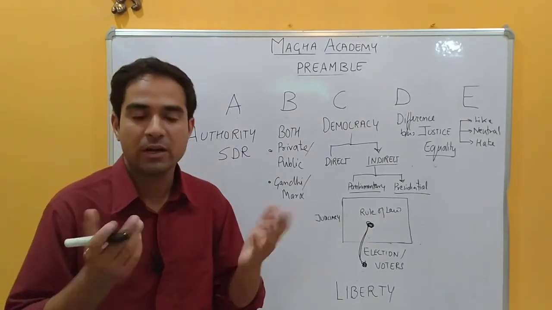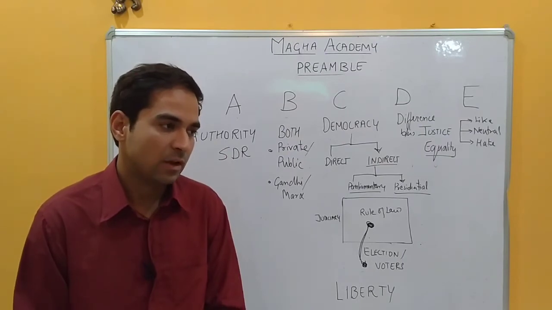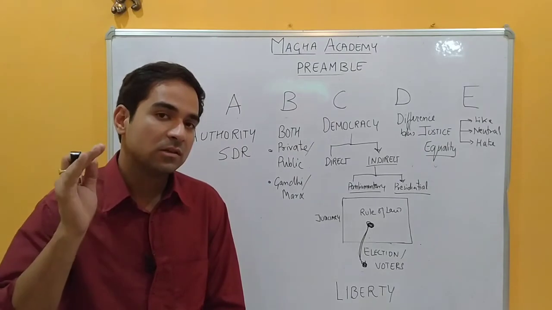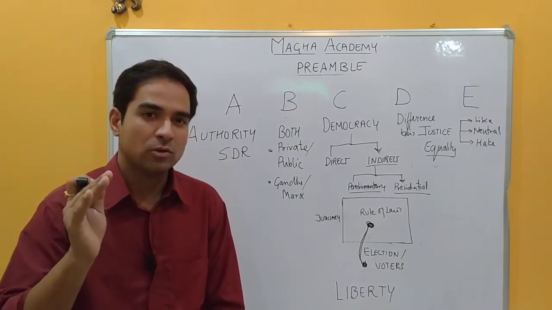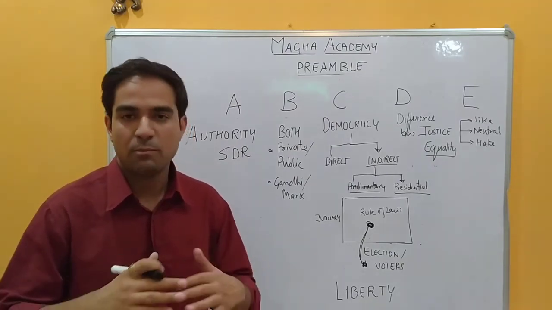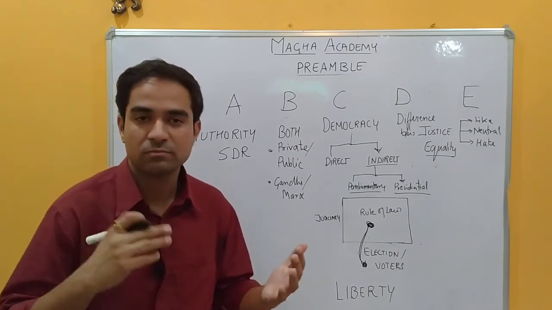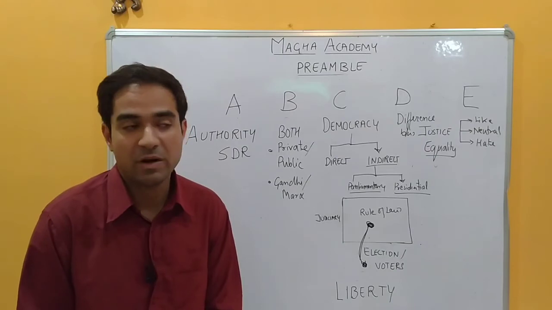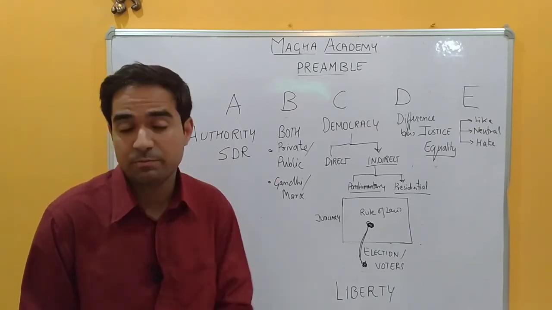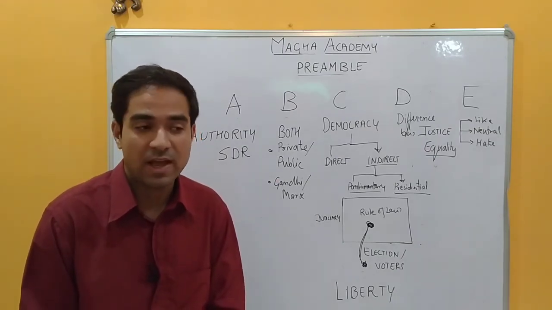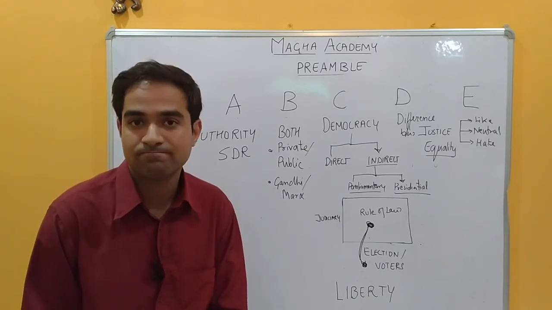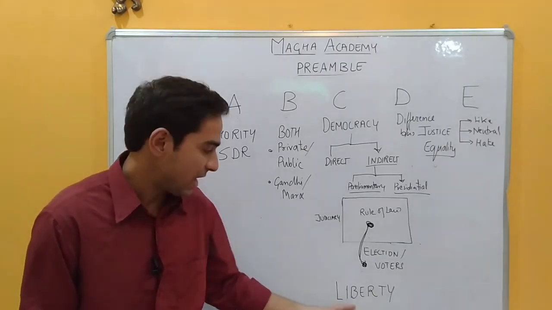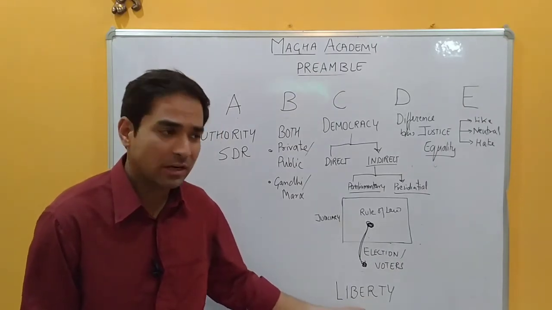Suppose you wake up early in the morning and got a thought that my society should be this, my political system is that, and you decided to write an article, express yourself. That is liberty. But if you cannot publish that paper, then there is no liberty. So this is B, I take it as books and expression, all that.